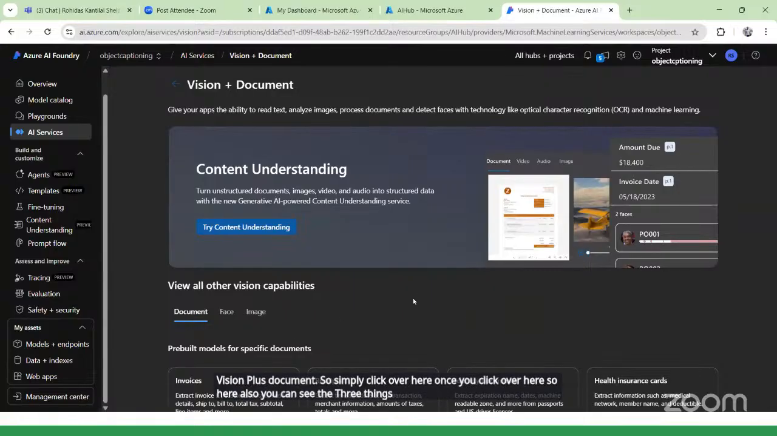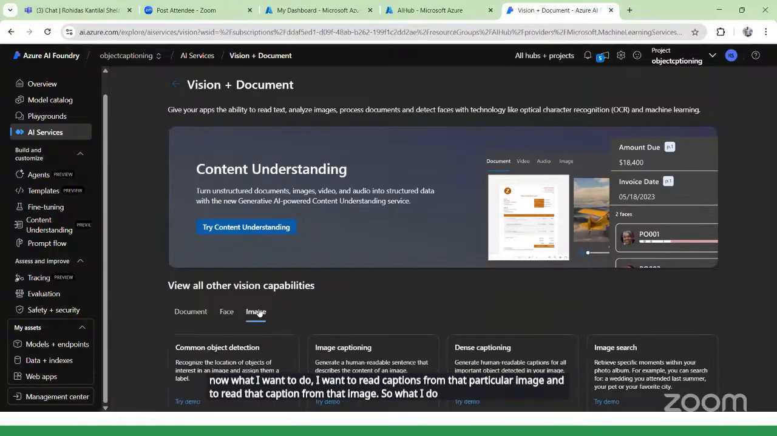See, we are on that particular page. Now it is here for the document. If you want to do something for the document, you can do that. Then here you can see the face, and then after that you can see the image. But now what I want to do is read the caption from that particular image, and to read that caption, I will simply select this image all options.